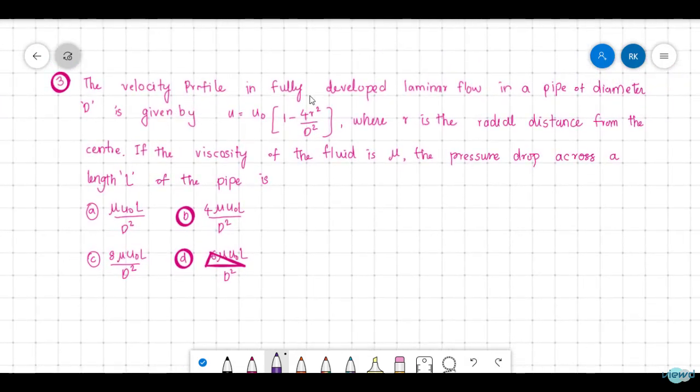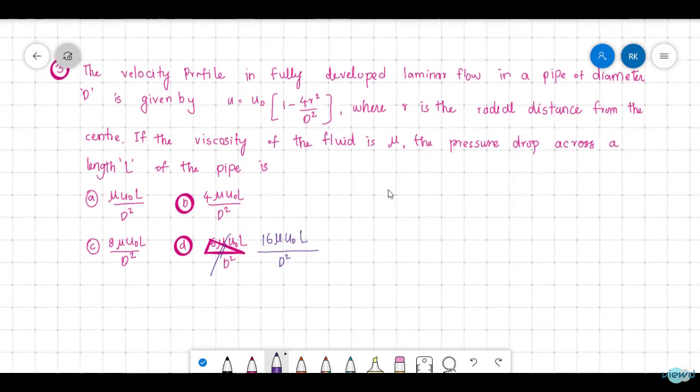The velocity profile in fully developed laminar flow in a pipe of diameter d is given by u is equal to u naught into 1 minus 4 r square by d square, where r is the radial distance from the center. If the viscosity of the fluid is mu, the pressure drop across a length L of the pipe is, and the option is 16 mu u naught L divided by d square.